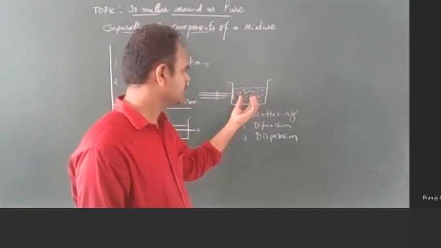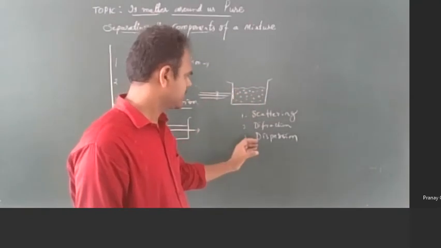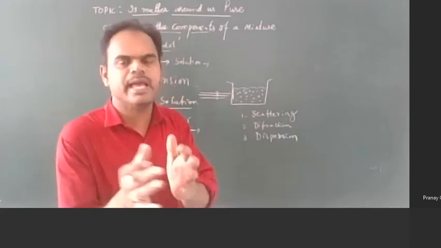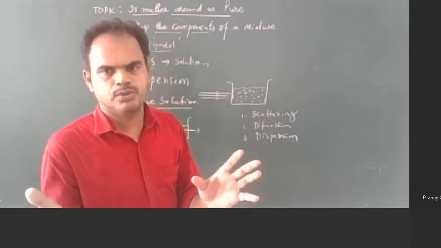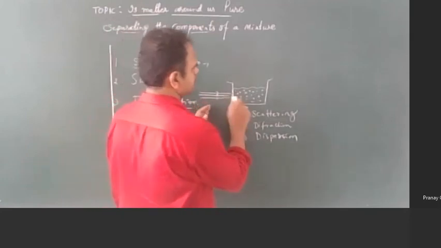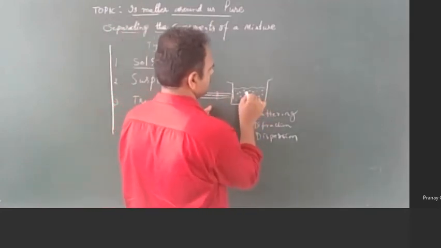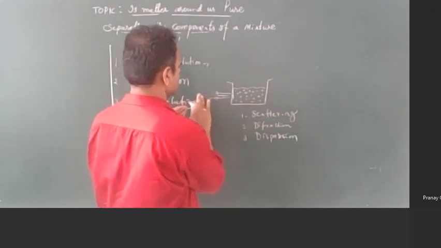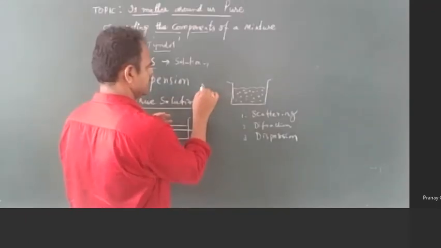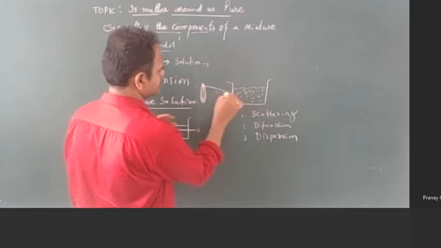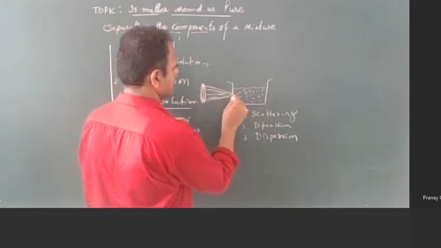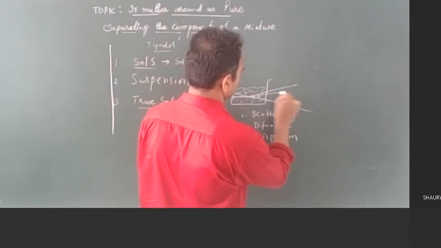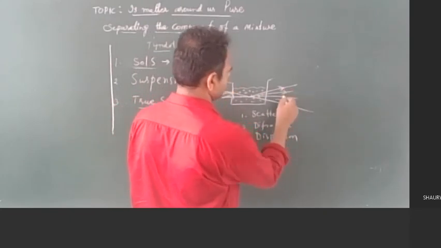So the colloidal particles will disperse, diffract or scatter the light at different angles. As a result, while light is passing through this solution, some particles will be scattering. See how the light is passing. Here is the convex lens. The beam of light passes like this, and when it passes through the solution, the light comes out in a cone shape like this, the emergent light.